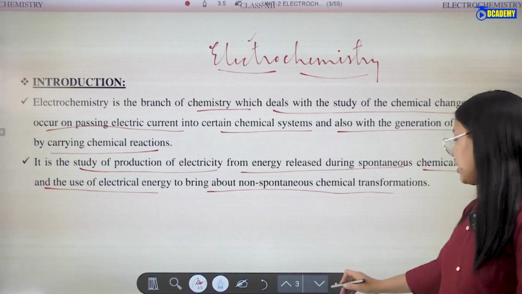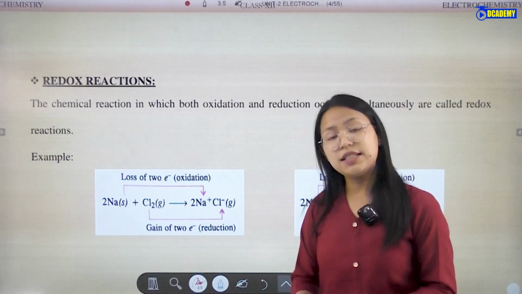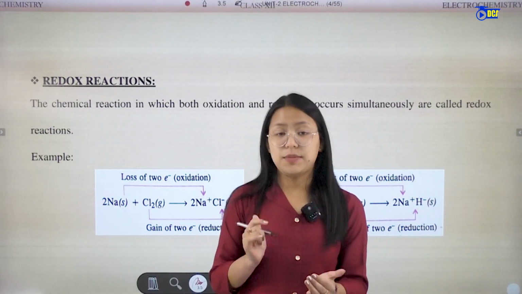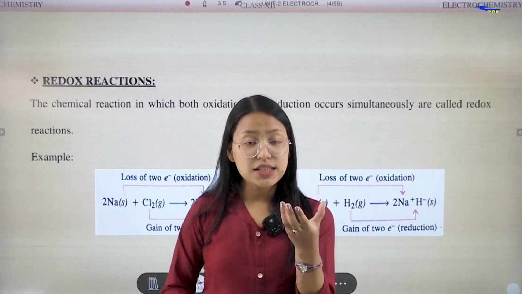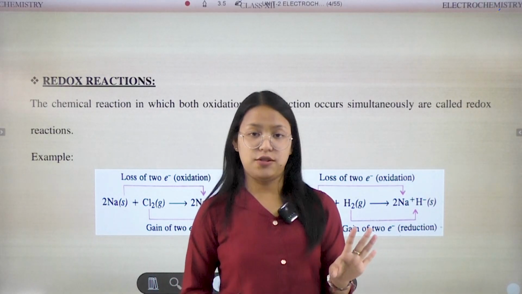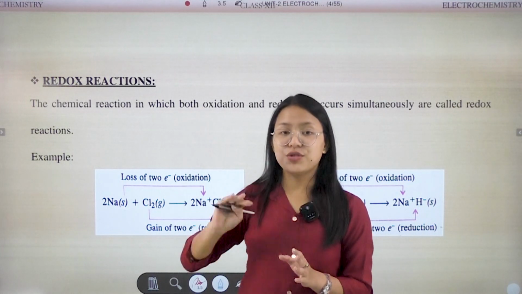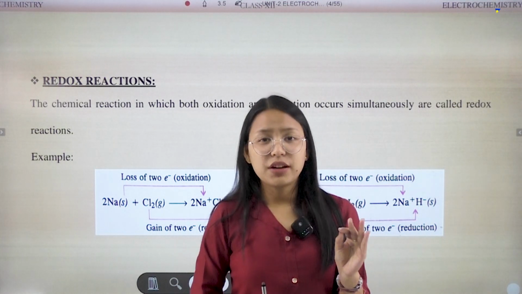Now let's come to another topic. Redox reaction. What do you mean by redox reaction?